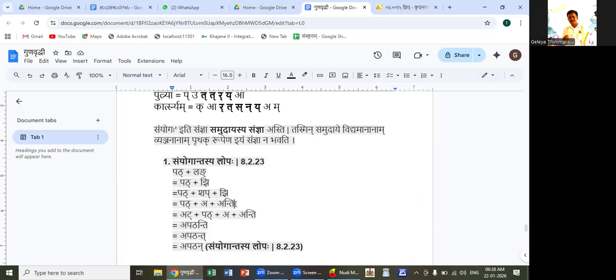Jhontaha: by that sutra, jhakara gets converted to ant, or jha gets converted to anta. Similarly, Jhi becomes anti.